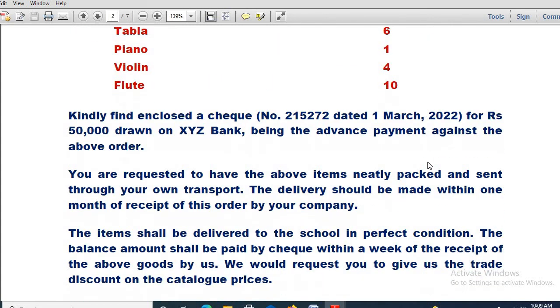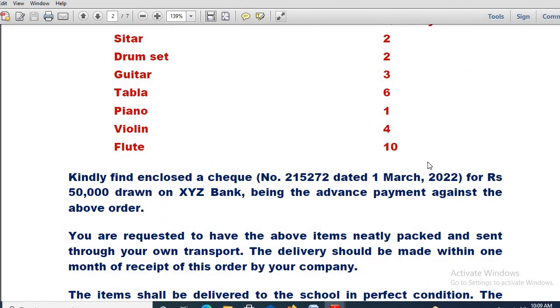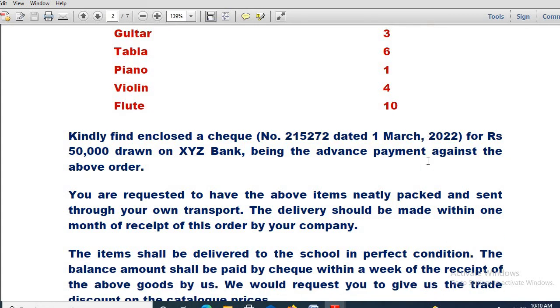Okay, any doubt? Yes. Sir, if the name of the bank is not given, then do we have to write the bank name? Bank name you can write like this only. You can write ABC Bank or XYZ Bank. Bank name may not be written in the question. These things you have to improvise on your own.